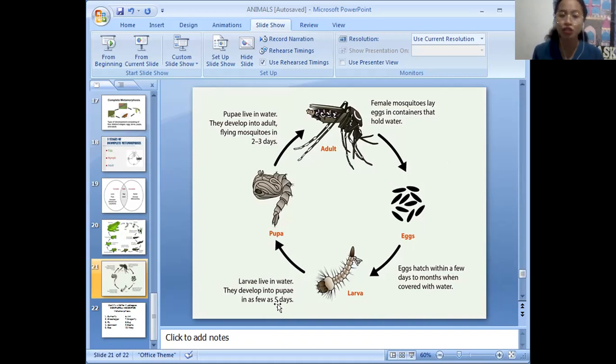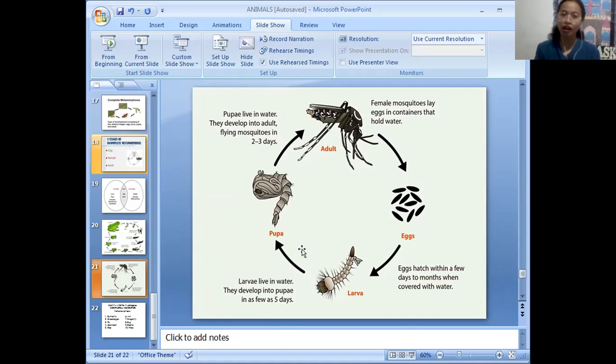They develop into pupae in as few as 5 days. Pupae live in water. They develop into adult flying mosquitoes in 2 to 3 days. Wow, very fast. That's why mosquitoes reproduce faster than other organisms or species.